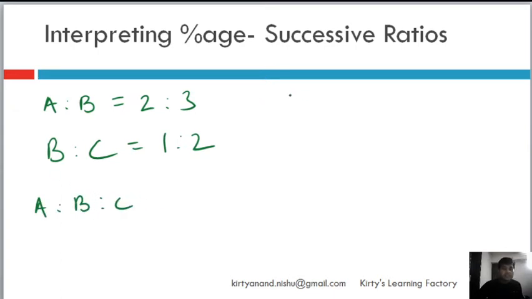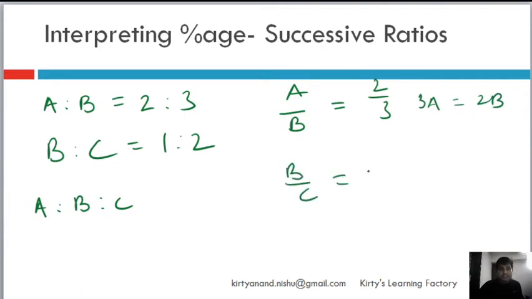And in successive ratios, it's very simple to find out. A is to B, I can write it as A by B equal to 2 by 3, right? So I can write 3A is equal to 2B, right? Similarly, I can write here B by C is equal to 1 by 2, and I can therefore write C is equal to 2B. Okay, so C is equal to 2B and 2B is equal to 3A. So A is to B is to C. What do I get? A is to B is to C. C I can write as 2B, right?